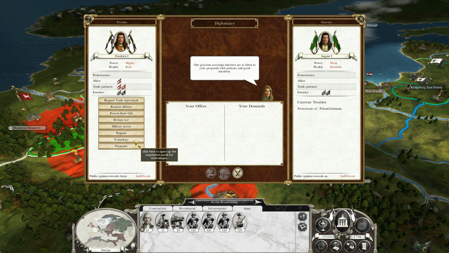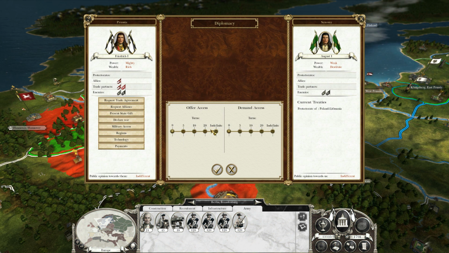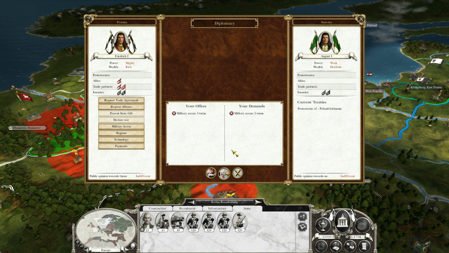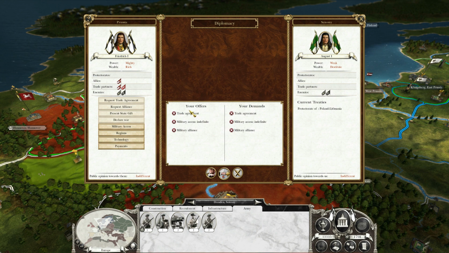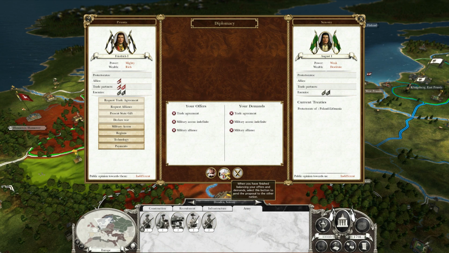we'll see if we can get military access with them. If so, that's the best case scenario. Let's see if they'll take it. They do not. So let's try some different things. Okay, so I'm going to try and get a trade agreement, military access, and all that. We'll see if they take it.